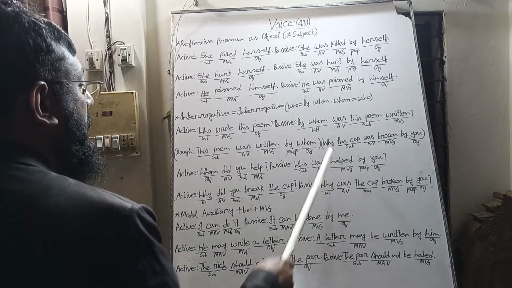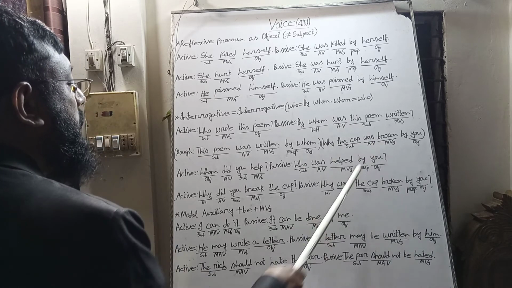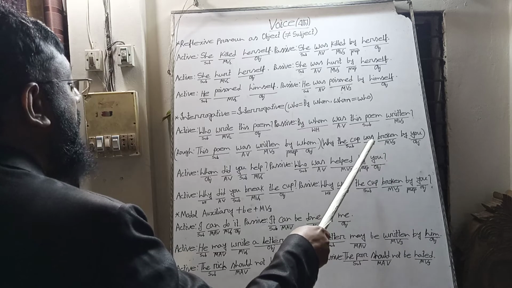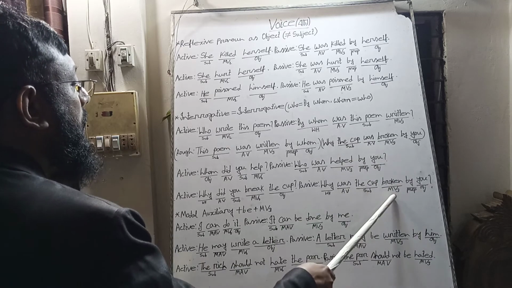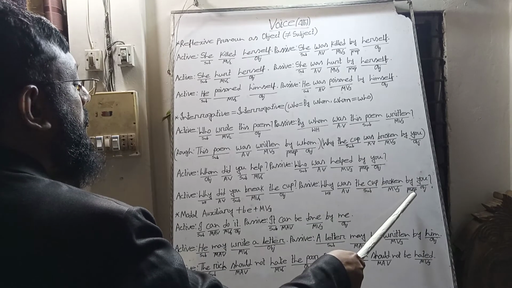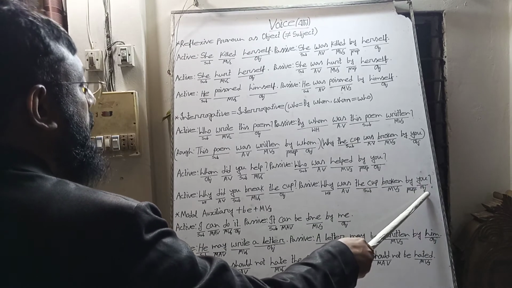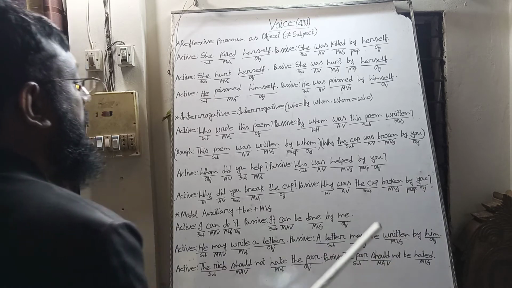At first we will bring this word. After that we will bring the auxiliary verb. After that we will bring the subject. After that we will bring the main verb. After that we will bring the preposition "by" and its object "you", and then at last we will use the note of interrogation.